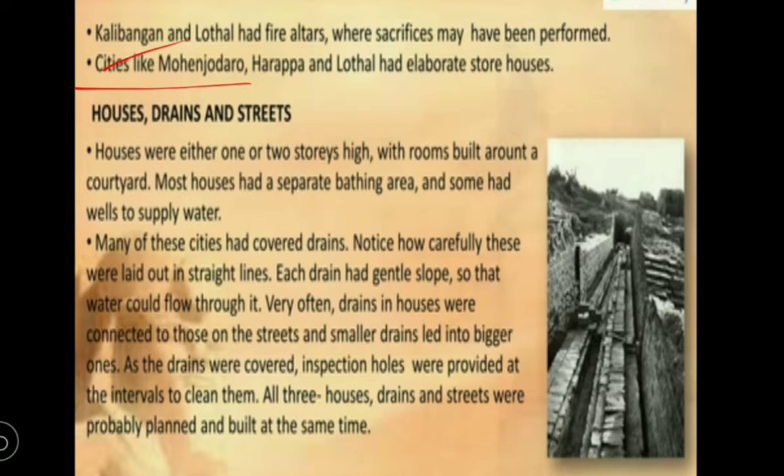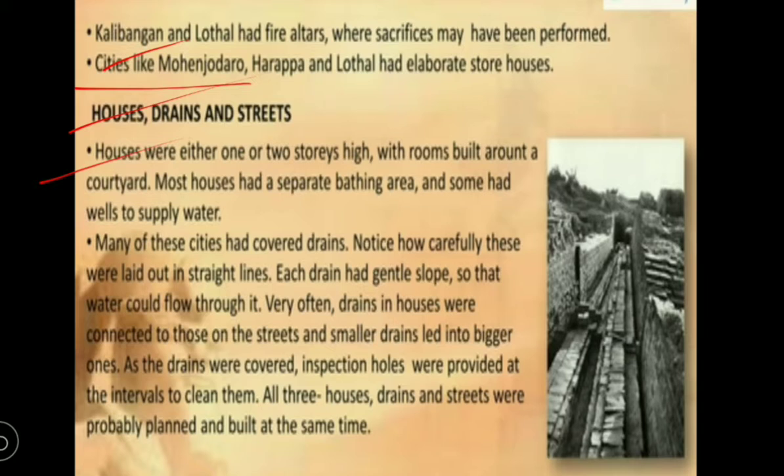Another one: they systematically adopted technology in the construction of houses, drains and streets. Start with the houses. Houses were either one or two storeys high, with rooms built around a courtyard.